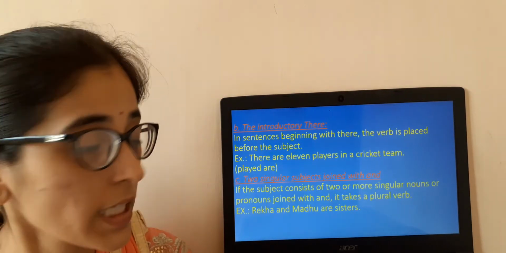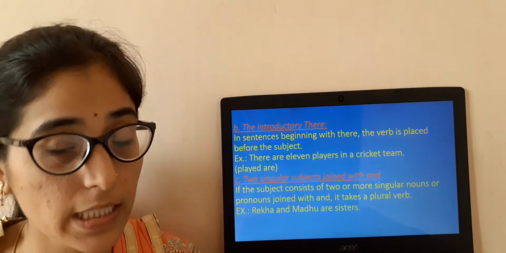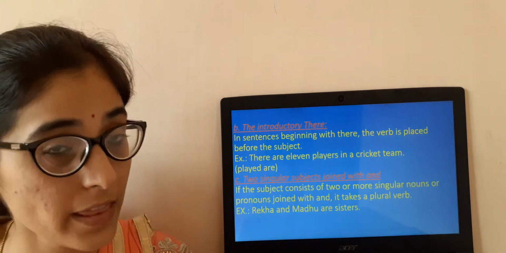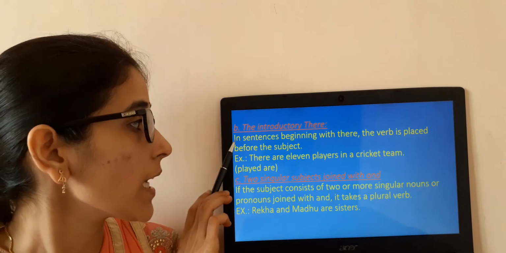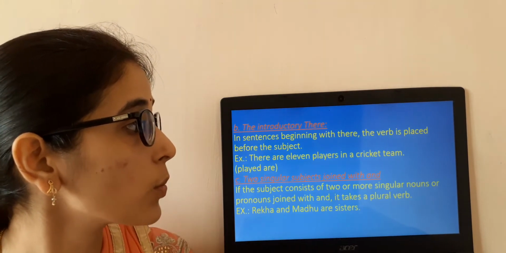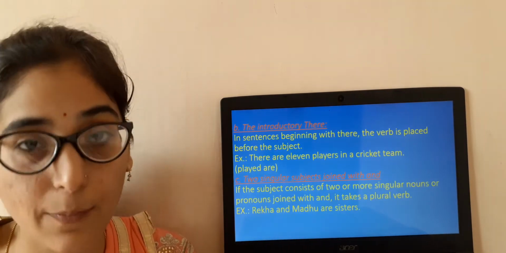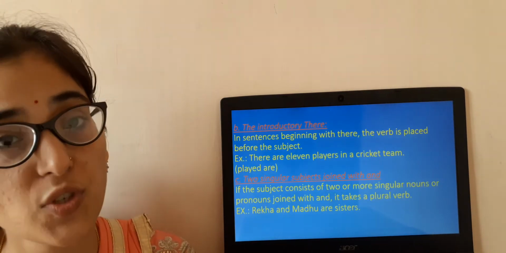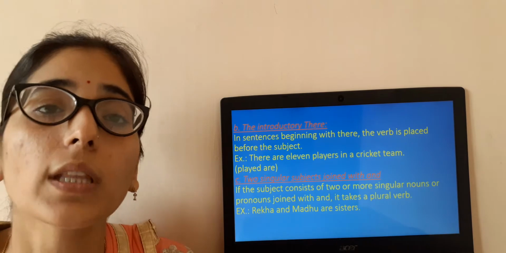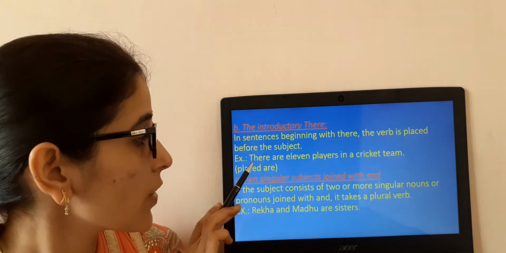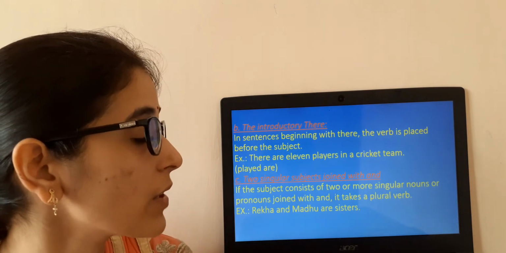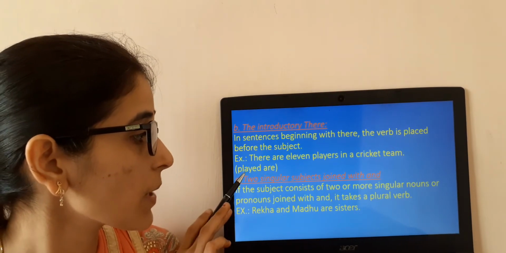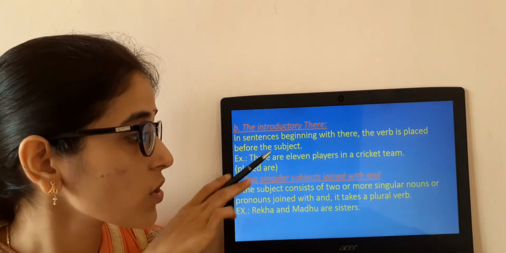Introductory there. That means what? If the sentence is beginning with there, at that time what you have to do? In a sentence beginning with there, the verb is placed before the subject. That means the verb is placed before the subject if the sentence is starting with there. First one, you can see the example here. There are 11 players in a cricket team. So you can see the sentence here very clearly, players, and for that we have used are.